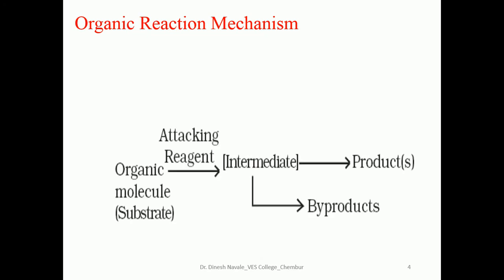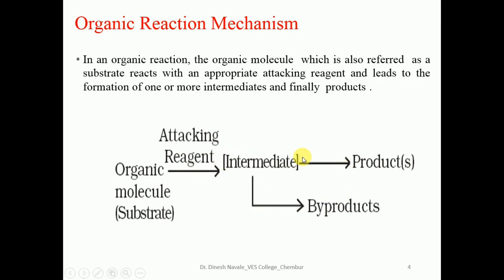In organic reaction mechanism, this is the organic molecule which is called the substrate, which reacts with the reagent. So your reactant will be converted into the intermediate, and then the intermediate will be converted into the product, or it can again be converted into a byproduct. During many organic reactions, a starting material is converted into the product or byproduct via the formation of an intermediate. So it is very important that all of you are aware of the different types of intermediates and how they are formed. We are going to see all that in detail one by one.